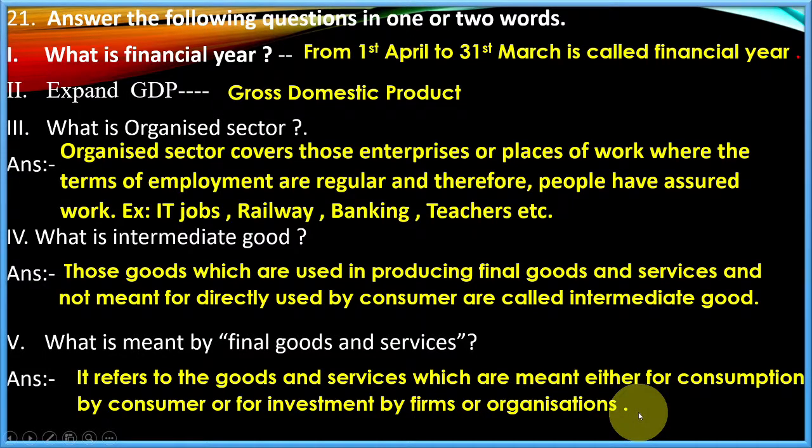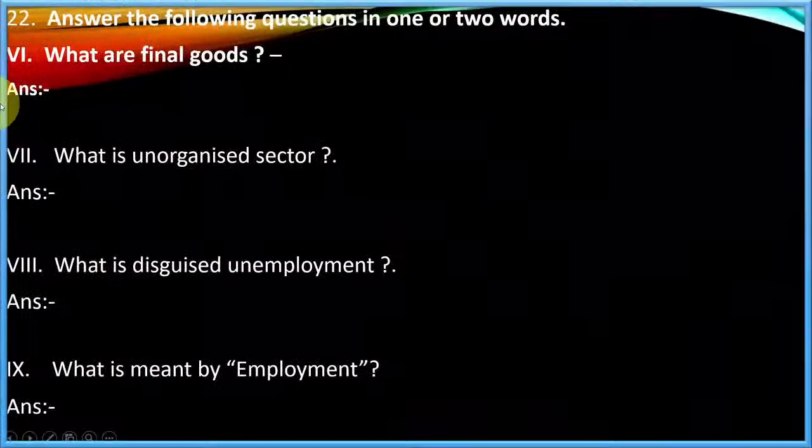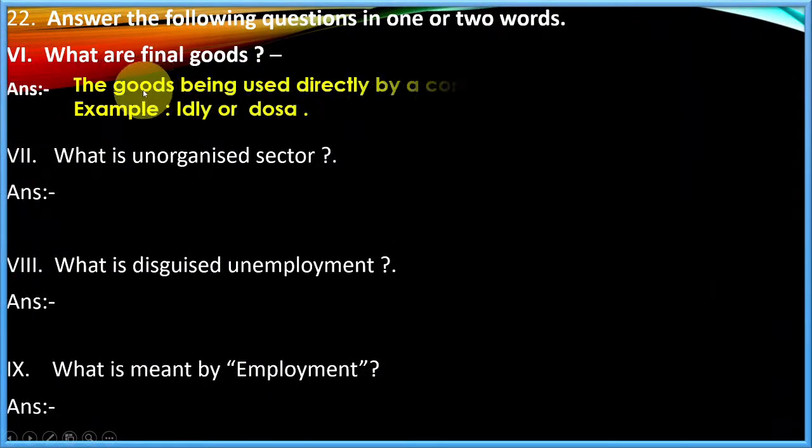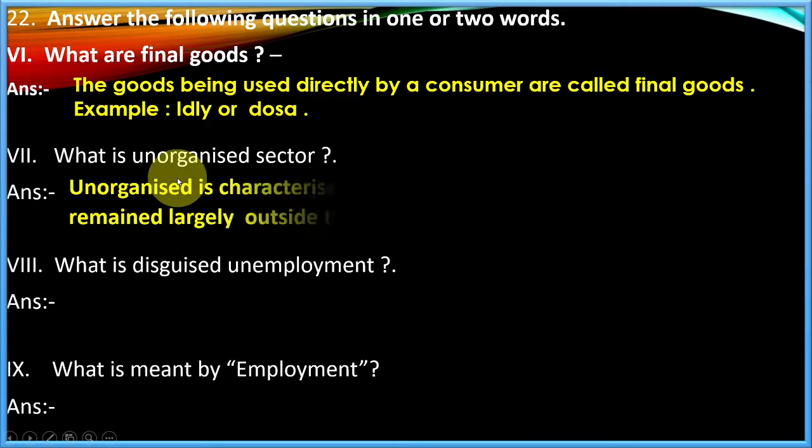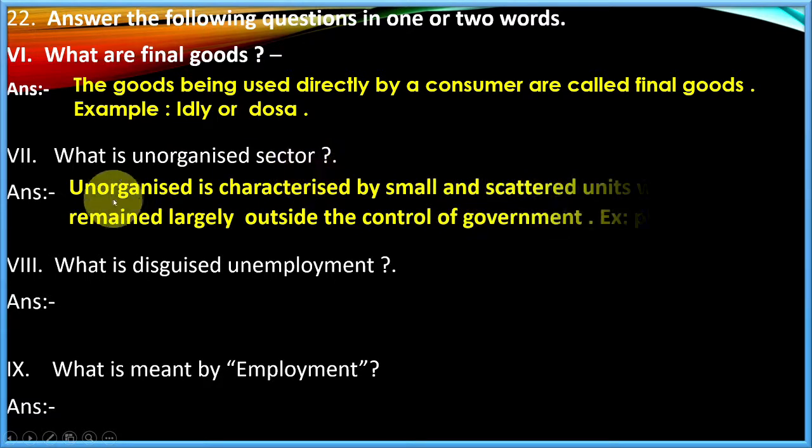That's called final goods and services. What are final goods? The goods being used directly by a consumer are called final goods. So the consumer will directly use it. Example, idli or dosa.